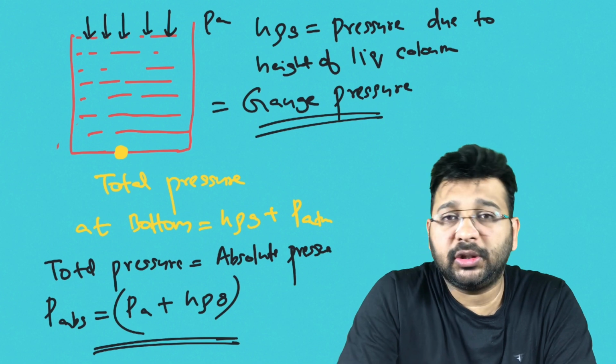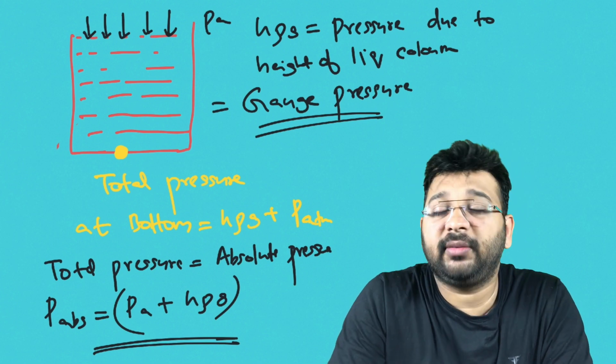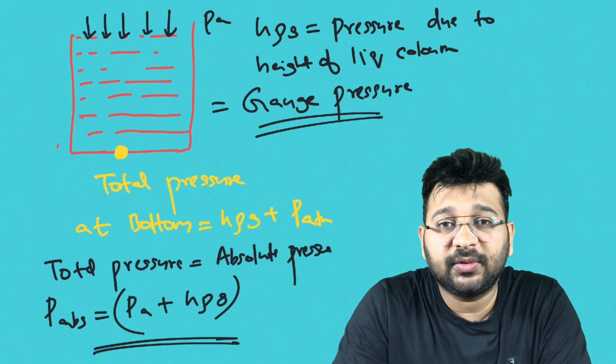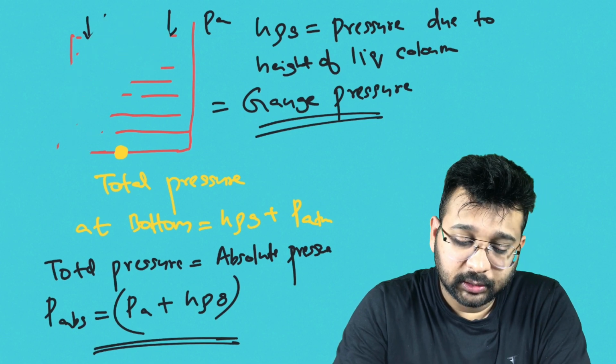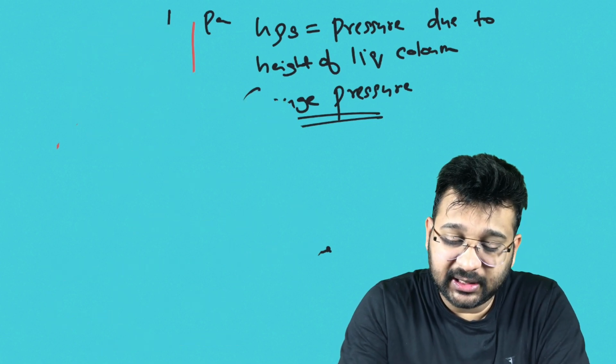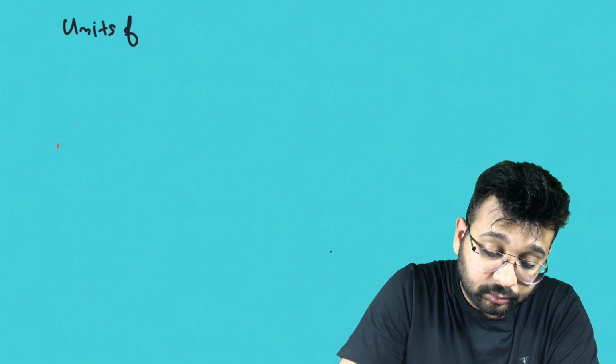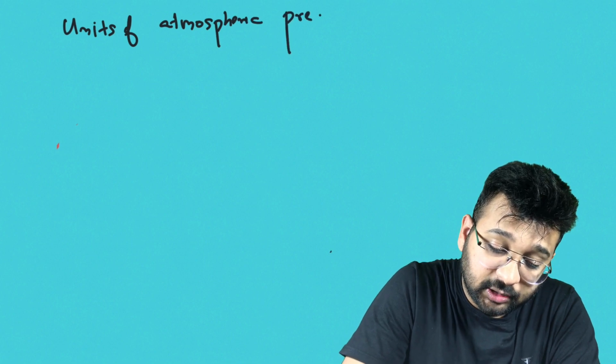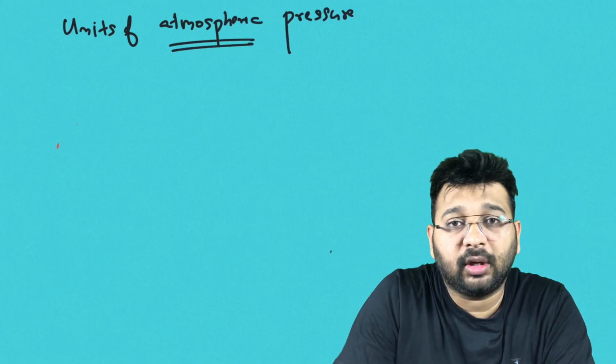The next topic you are going to learn is the unit of atmospheric pressure in different terms. So the next topic is units of atmospheric pressure. I hope you are all getting in touch with this chapter. This is a very important topic. You can expect 2 questions for NEET, and those 2 questions will be relatively very simple.